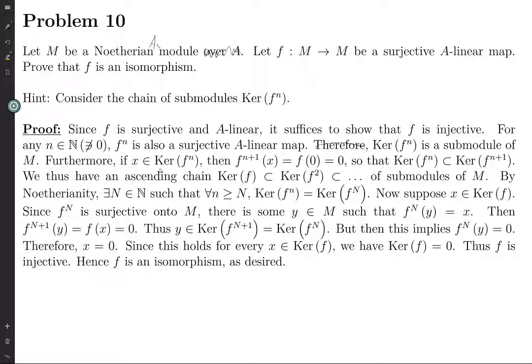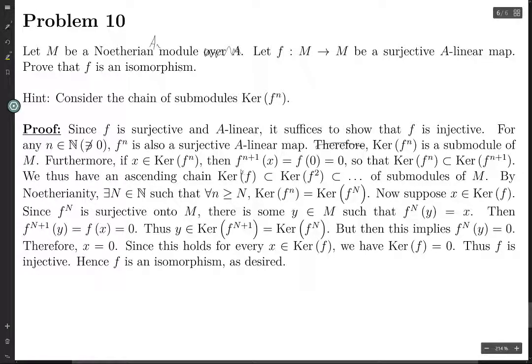Then if you send it through f one more time, so if you send it through f n plus 1 times, this is the same as f composed with f to the n of x, and f to the n of x is 0 since x is in the kernel of f to the n.